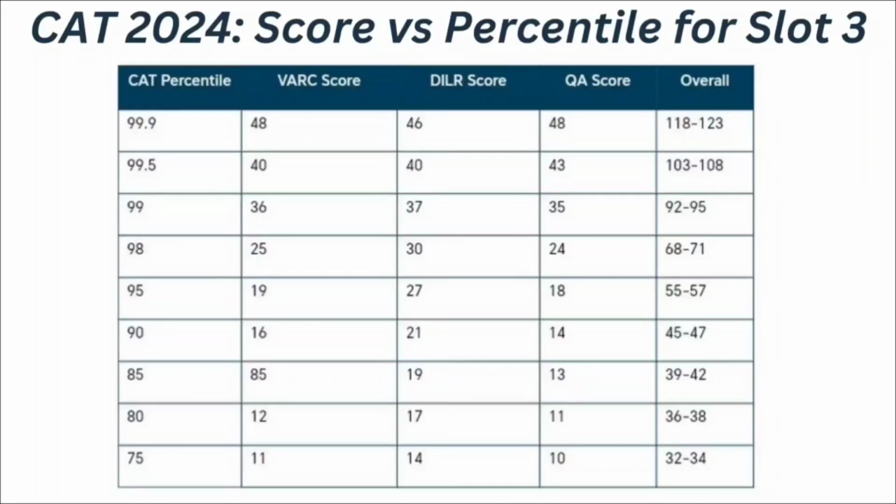be 90 percentile. Then if your VRC score is 12, DILR score is 17 and quantitative ability score is 11, means if your overall score ranges between 36 to 38, at that time you can expect your CAT percentile to be 80 percentile. And if your overall score ranges between 32 to 34 with 11 score in the VRC, 14 score for the DILR and 10 for the quantitative ability, at that time you can expect your CAT percentile to be 75 percentile for slot 3.